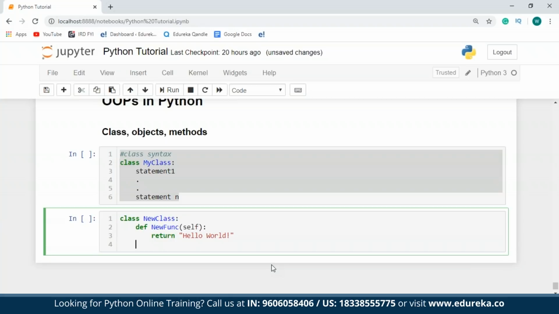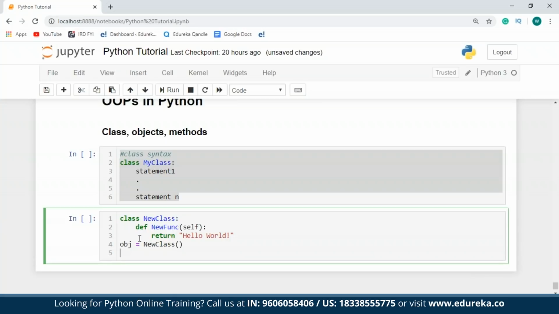Now once this is done, I'll come out of my class and I'll create an object of my class. So I'll just say object is equal to class. So this is how you create an object in Python. You just have to give a name to your object and then make use of the class name. Sorry, the name of my class is new class, not just class.